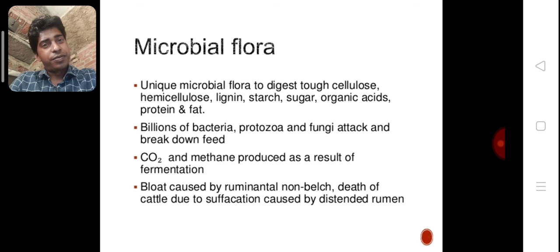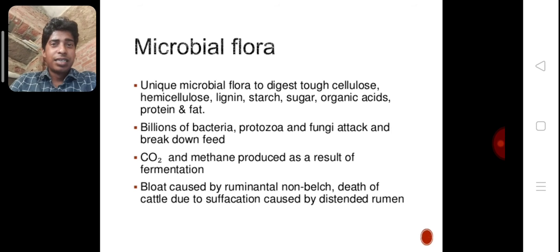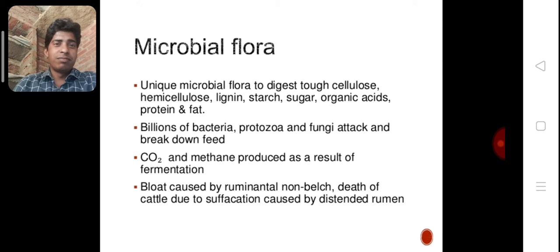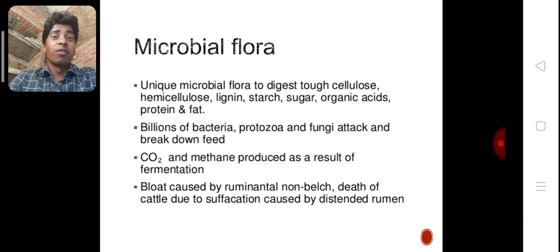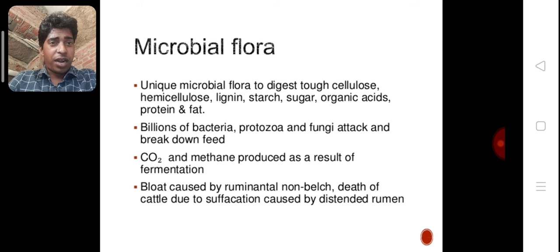Microbial flora. This is very interesting, student. Without microorganisms, you cannot digest food in your body either. Unique microbial flora digest tough cellulose.